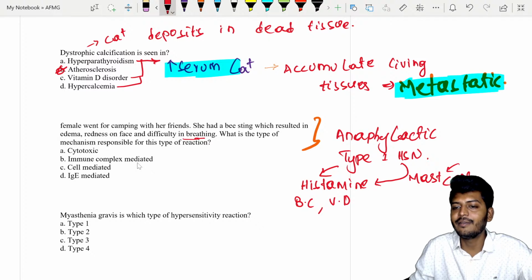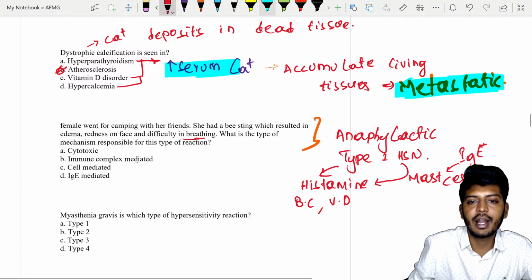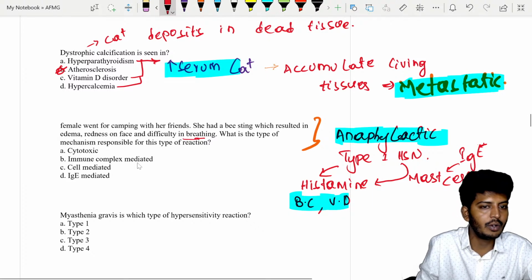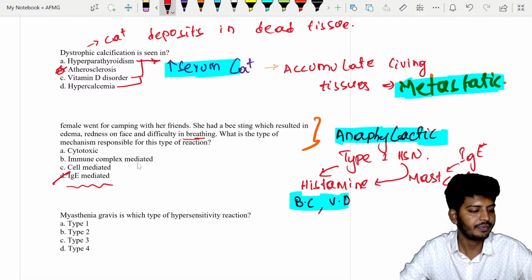On the mast cell, we have immunoglobulin E. So all the mast cell degranulation is mediated by what? Very good. Mediated by your immunoglobulin E. So immunoglobulin E will get activated. That will break the mast cell, leading to release of histamine, causing bronchoconstriction and vasodilation in the anaphylactic reaction. So the answer will be absolutely correct, my dear students. That is your IgE mediated.